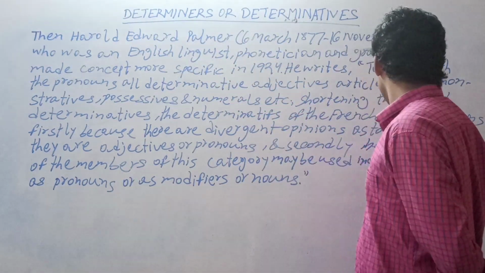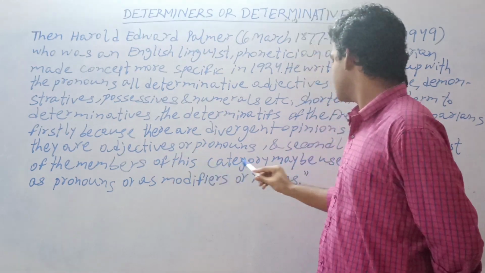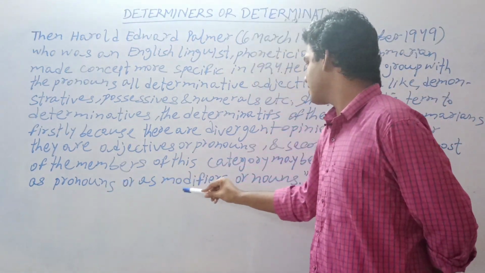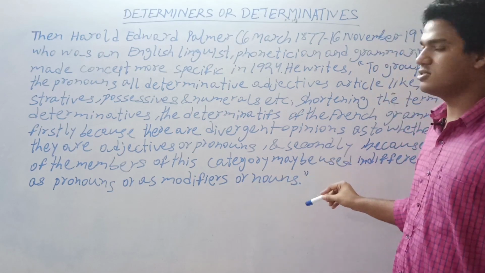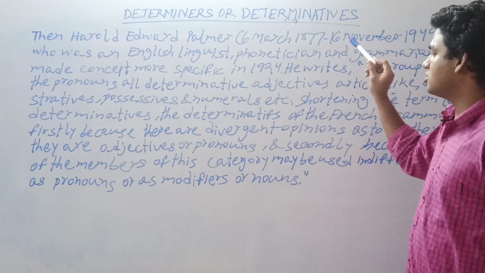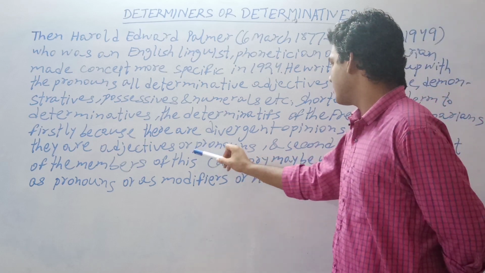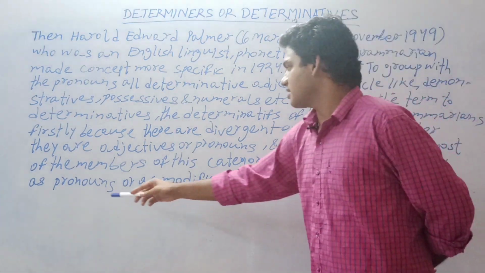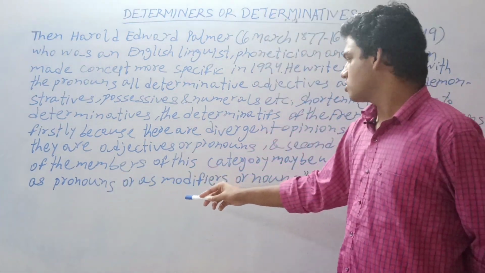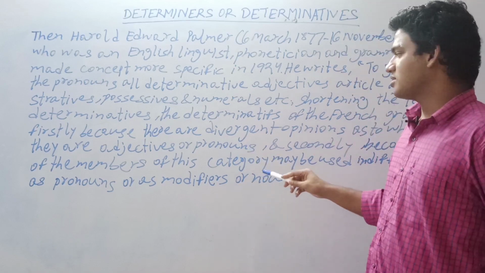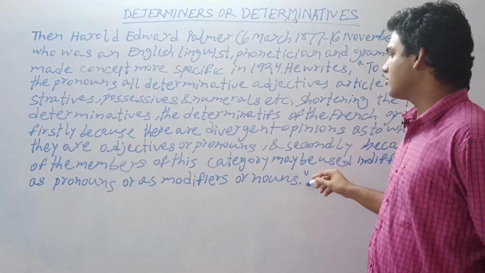And the second reason is because most of the members of this category may be used indifferently as pronouns or as modifiers or nouns. That means the reader of English grammar can use determinatives in divergent approaches. That may be used as a pronoun, or as a modifier, that means adverb or adjective, or as a noun.